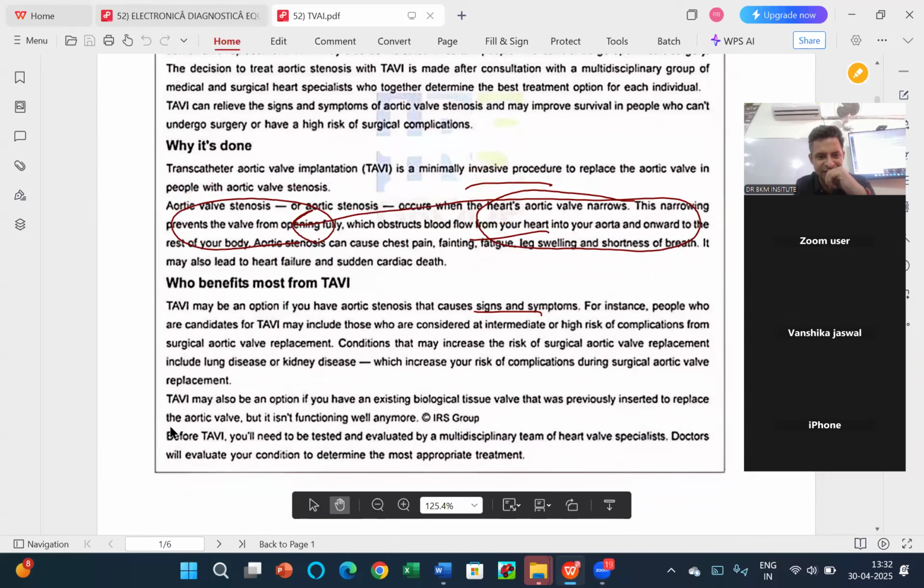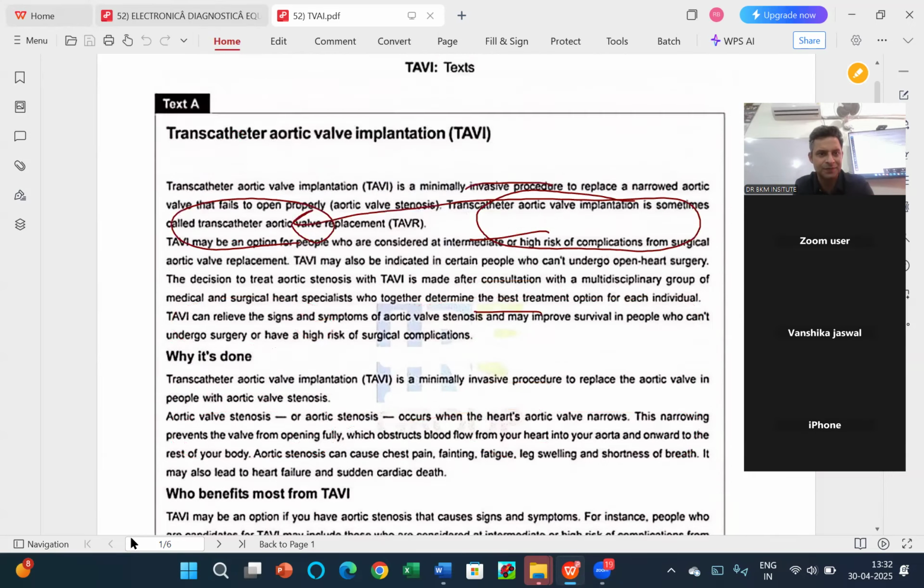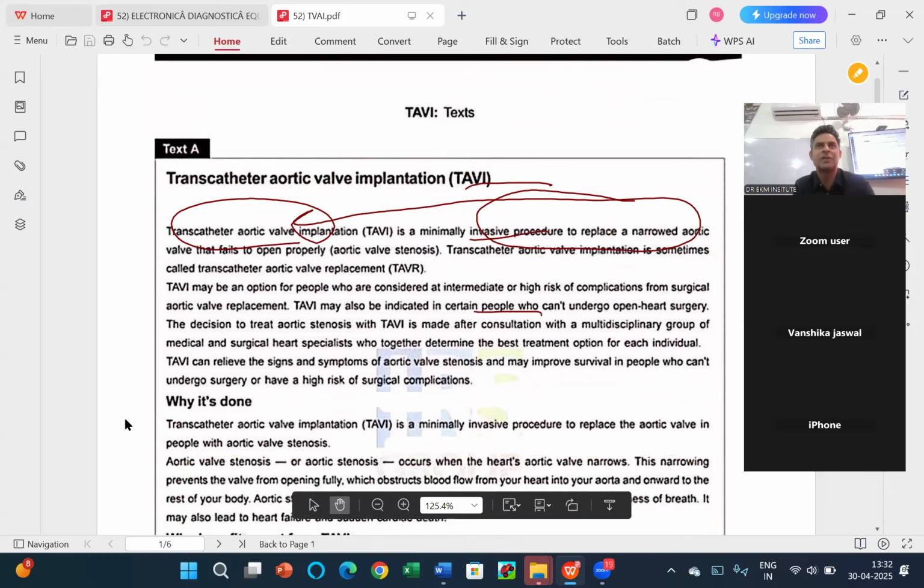Where is the best word given? Most appropriate treatment. First paragraph. First paragraph only. फर्स्ट पैराग्राफ का भी फर्स्ट पैराग्राफ. ओके, तो बेस्ट वर्ड कहां पे दिया है?